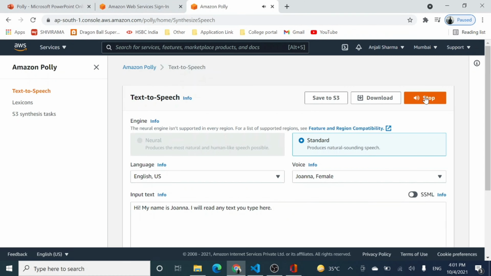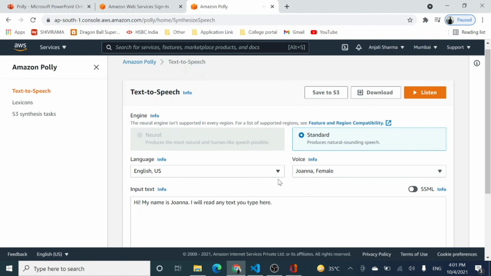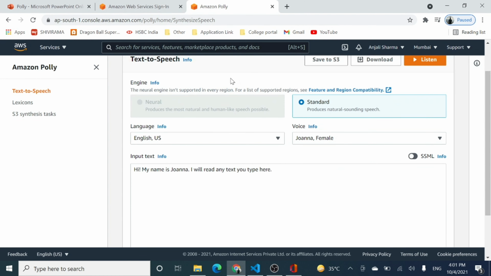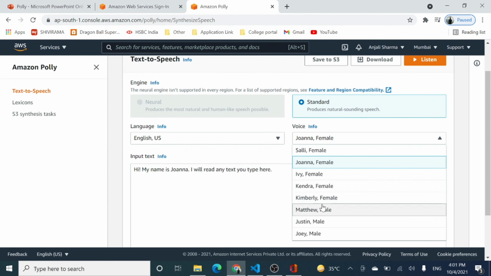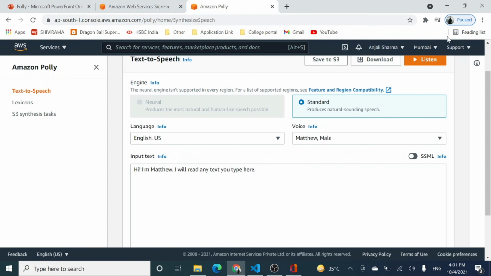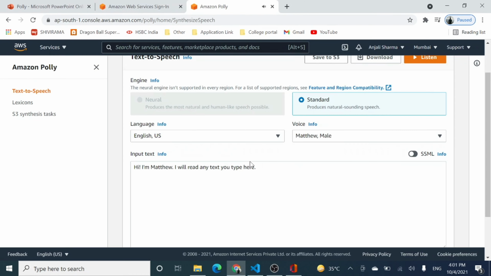I will read any text you type here. Right? So that is how we actually listened to the text to speech conversion using deep learning with the help of Amazon Polly. You can also change the voice, let's say Matthew, and if I run it over here, you can also hear. Hi, I'm Matthew. I will read any text you type here. So that is that simple.